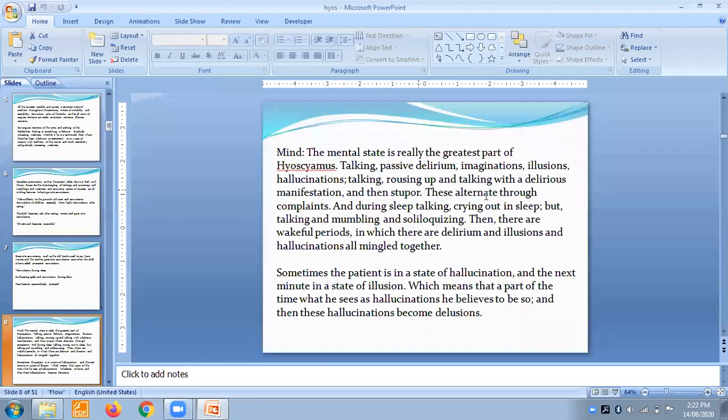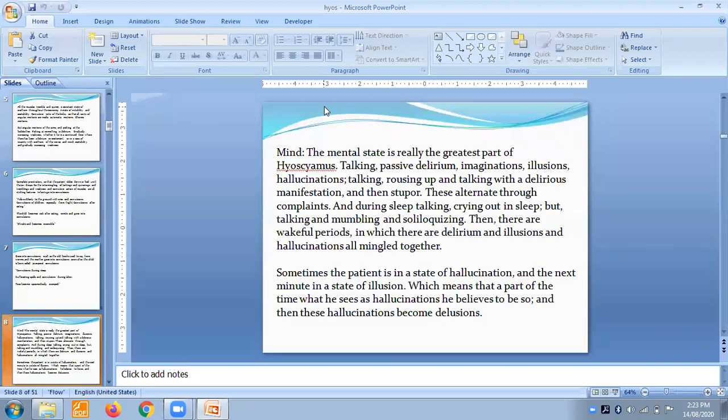Talking, rousing up, and talking with delirious manifestation and stupor. Basically, this remedy is a really important remedy for your mental things. Mental symptoms are really very important. There is talking. These people try to talk a lot. This continuous talking or loquaciousness you will get in this remedy.